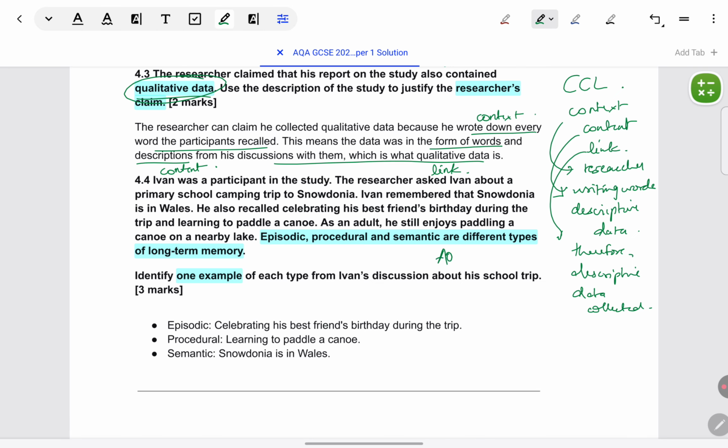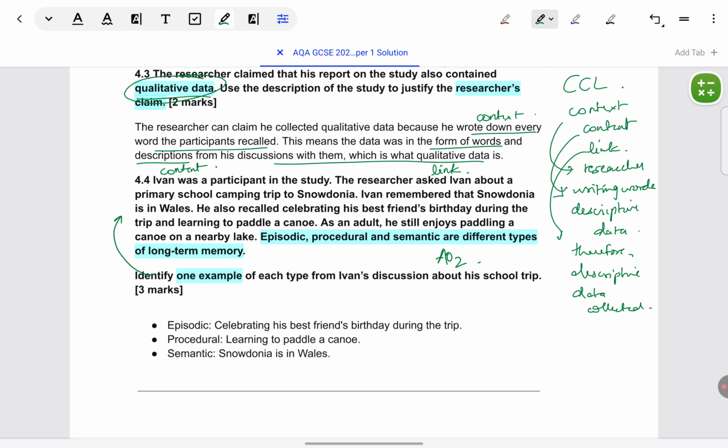Again, an AO2 question. In any question, when a stem is given or a full situation is described, of course, when they ask a question, they want you to answer with complete linkage to that situation. Otherwise, they would have just generally asked you what is episodic, semantic, and procedural memory.